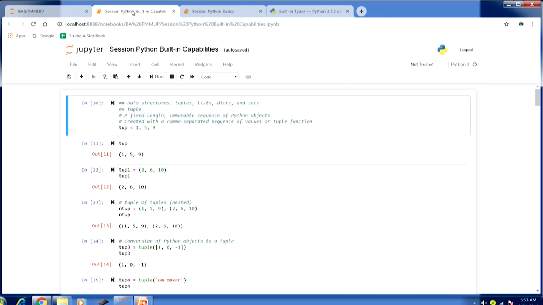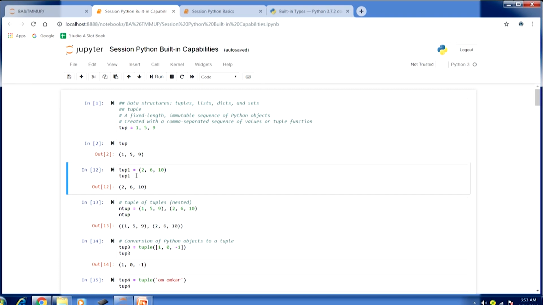Look at the example. The first tuple that we are creating here is top, and you can see 1 comma 5 comma 9. If I run this, I will have my tuple created here. If I run top, I will get 1, 5, 9. This is the tuple, with all 3 elements within parentheses.